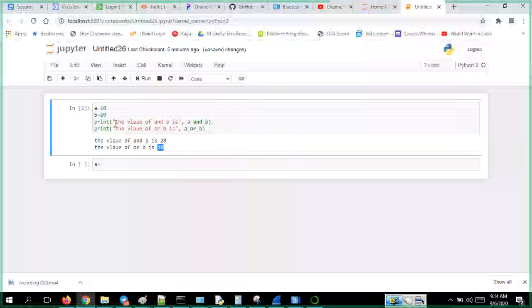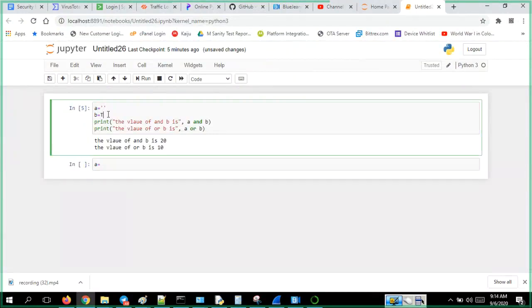When you say A or B, if A is true, then only it will be displayed. If B is false, now this one is false, yeah, this one is true.